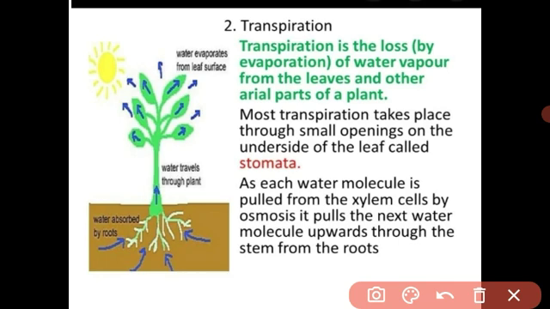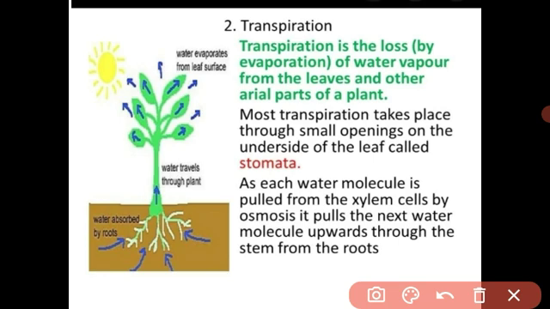But in this video we have to study what the process of transpiration is, what the factors affecting the rate of transpiration are, and what the importance of transpiration is. Understood, students? What is meant by transpiration?